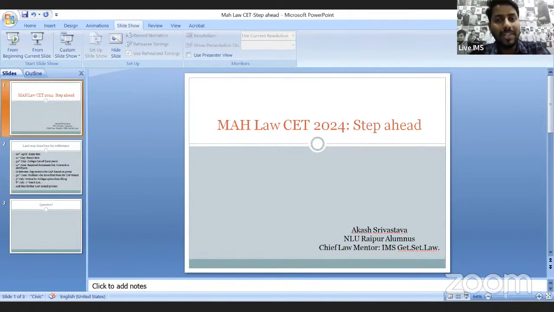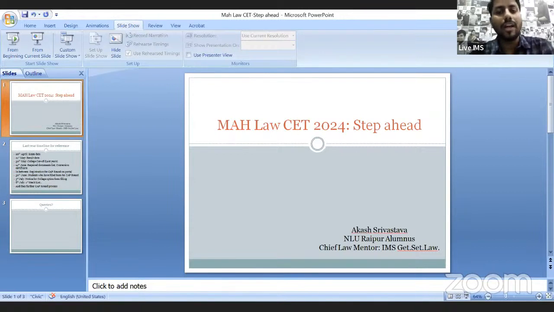In this session, I will be telling you that last year, for the Maharashtra Law CET 5-year examination, at what time everything happened, so that you can predict. If the examination happened on a certain date last year, and they released the result at some other date, a month later or 15 days later, the same thing can be expected this time also. So I will tell you the timeline.